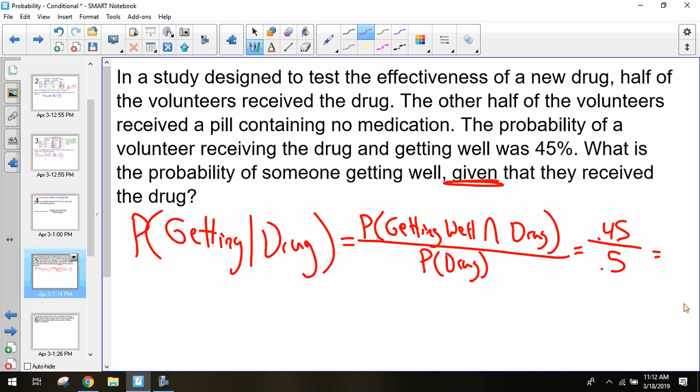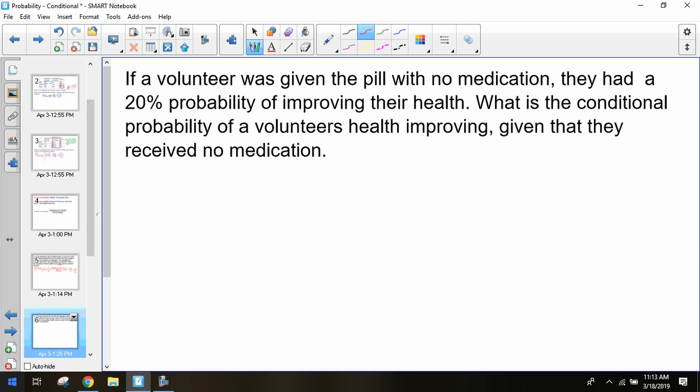So 45 out of 50 is my probability of getting well after receiving the drug. If we divide that, it should be 0.9. So 90% of the people who took this drug got better. I'd say it seems fairly effective. Seems like it's working. Are we okay with where we're pulling these numbers from, where we came up with these results?